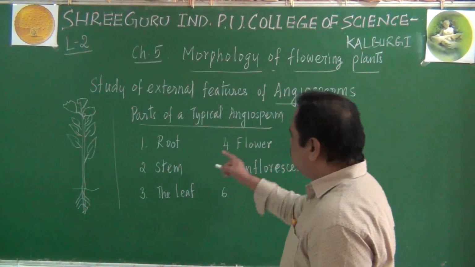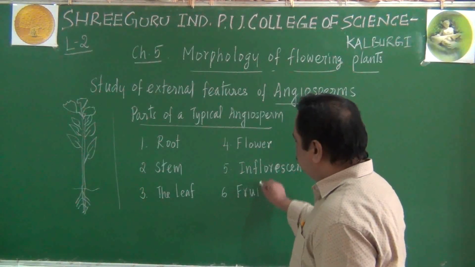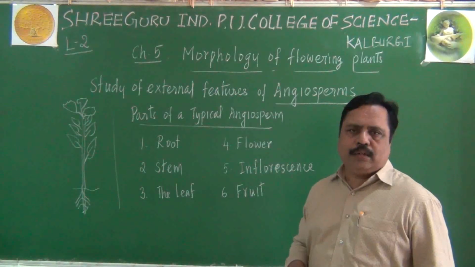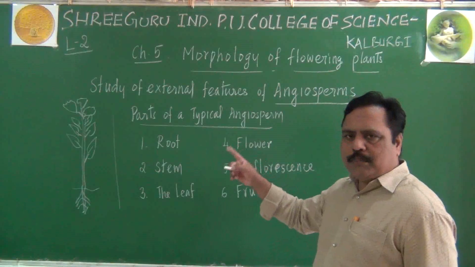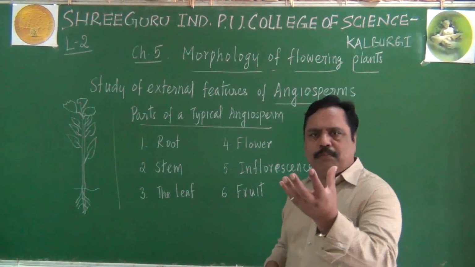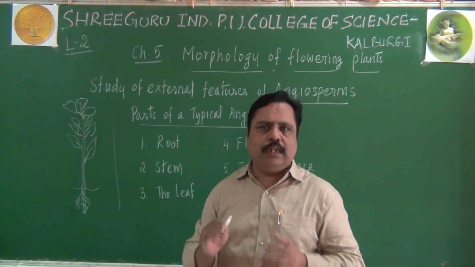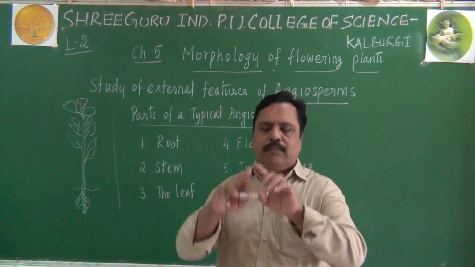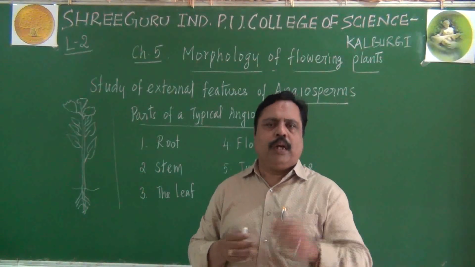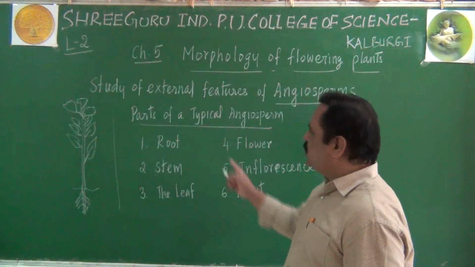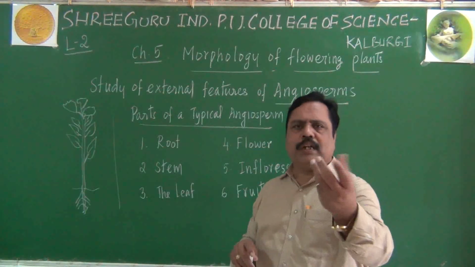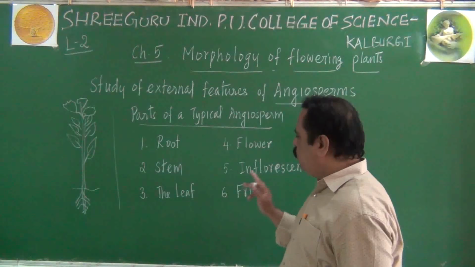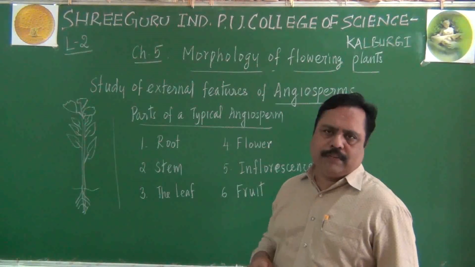After this, you will be studying about fruits of the angiosperm also. Flower is the reproductive part, I told you. After completing reproduction, the flower will lose some of its parts and the remaining part will become the fruit. The ovary of the flower will become the fruit actually. About the structure of fruit we are going to study in this lesson. Some fruits are dry in nature. Some fruits are fleshy in nature. About them and the fruit we will be studying in the morphology of flowering plants.